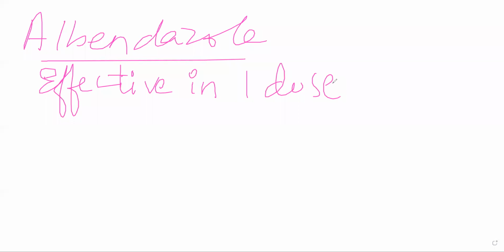And its active metabolite achieves 100 times more concentration in the plasma than mebendazole. Active metabolite means that the metabolite has a therapeutic effect.